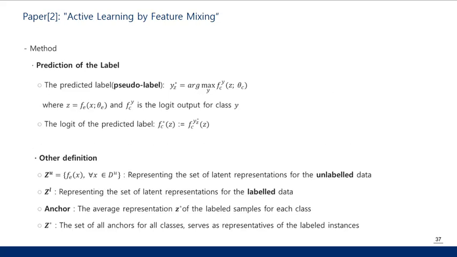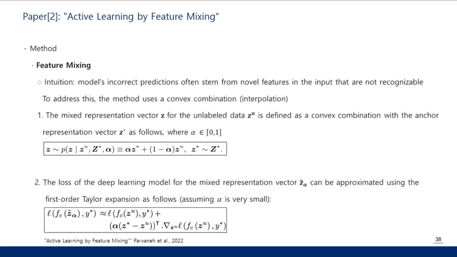For a scalable approach, AlphaMix decreases the complexity by using representative points, namely anchors, which are a subset of the labeled data. The mixed feature, which is the convex combination of representations calculated by interpolating with the coefficient alpha, can be subjected to the classifier for the label prediction, even for the unlabeled data.